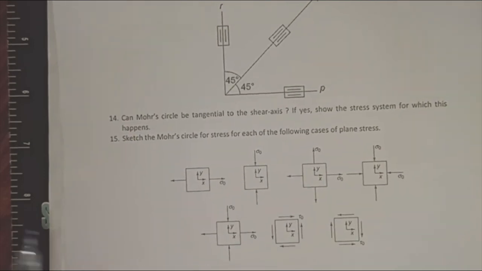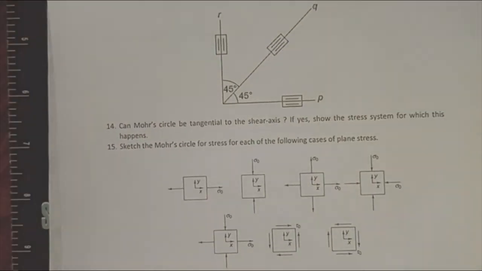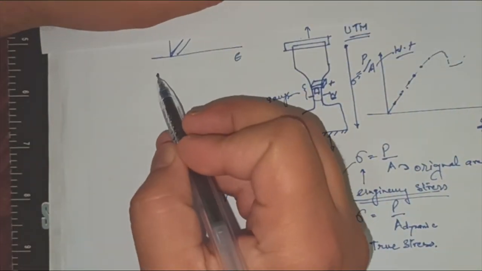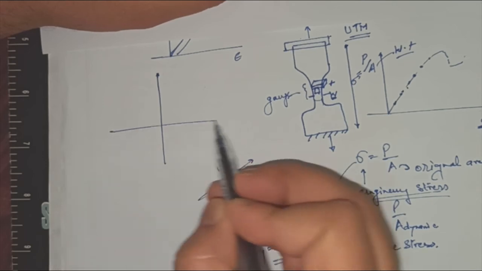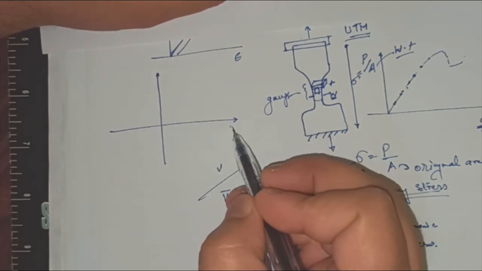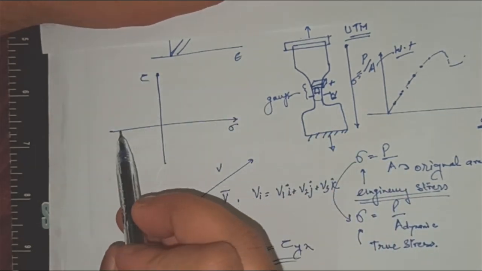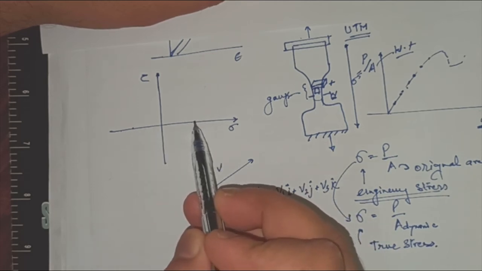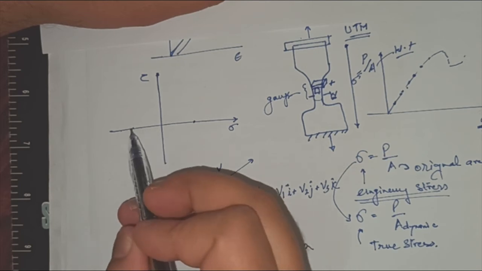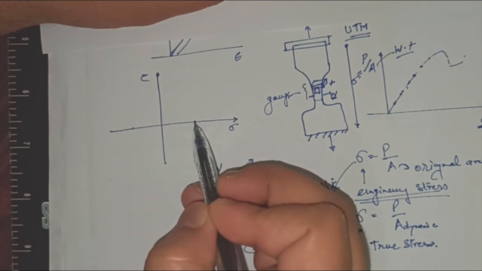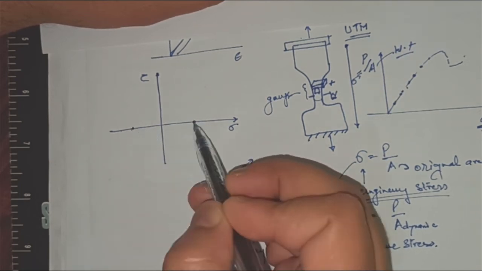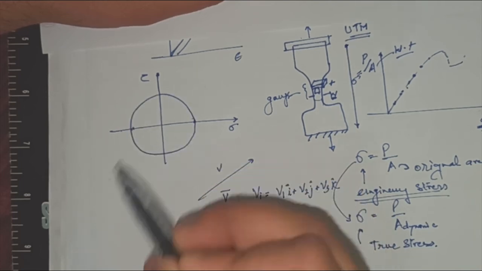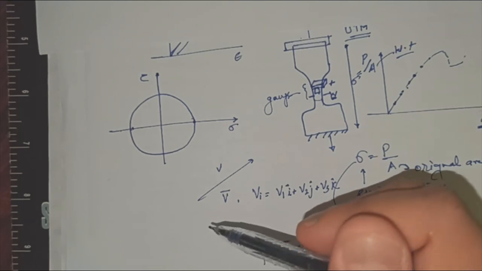Remember that whenever you solve anything, for example, this is the Mohr circle with sigma and tau axes. If your diameter line is properly aligned only on the sigma axis, that means your first point is this and second point is this, and then you have drawn a Mohr circle, then you don't have a shear stress.